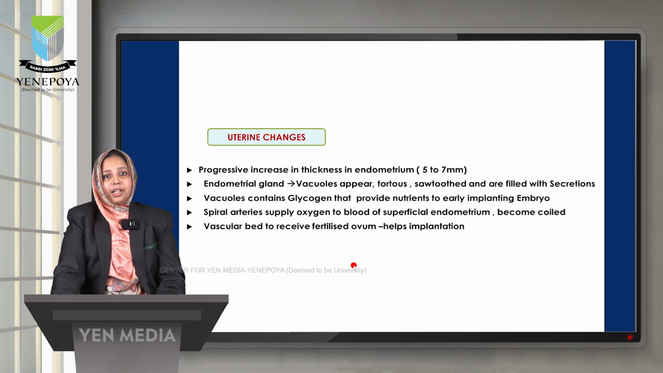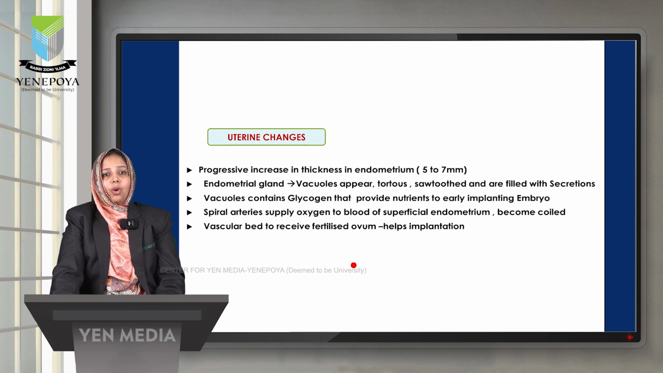So it is secreting progesterone. If the pregnancy is to occur, the progesterone will support the pregnancy. If there is no pregnancy, the corpus luteum will continue only for 10 to 12 days. After that, it will regress, that is, luteolysis will occur. But what happens in the uterus?